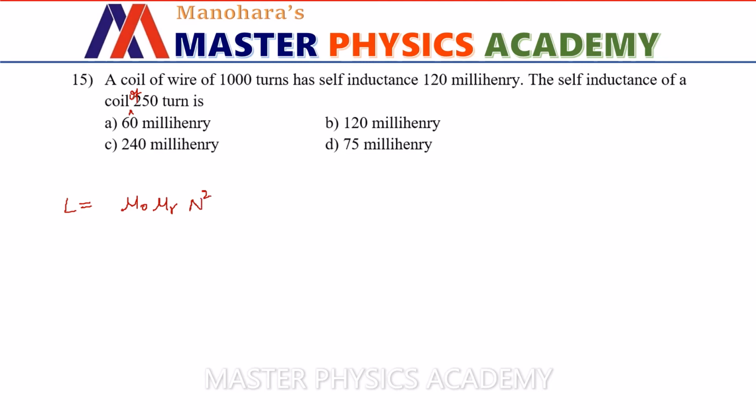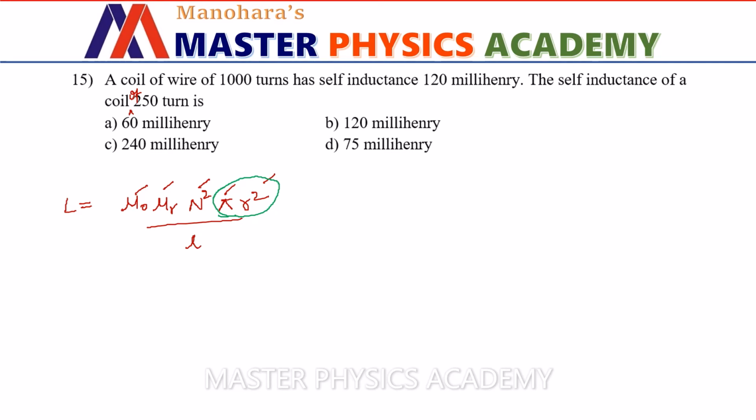n squared pi r squared divided by L, where mu naught we know is the permeability of free space, mu r is the relative permeability of the medium on which the coil is wound, n is the number of turns in the coil, pi is a constant, you know that 3.142, and r is the radius of the coil. Okay, and pi r squared together will give us the area of cross section of the coil. Now what is L? L is the length of the coil.